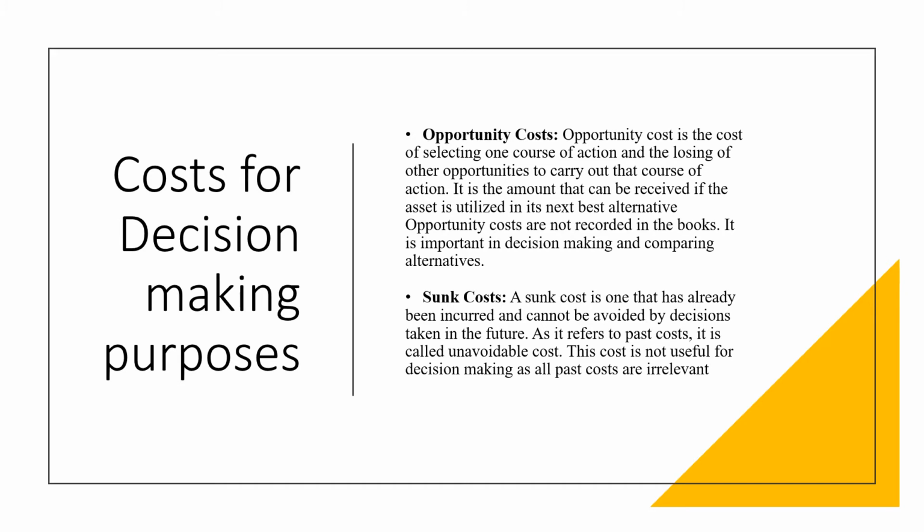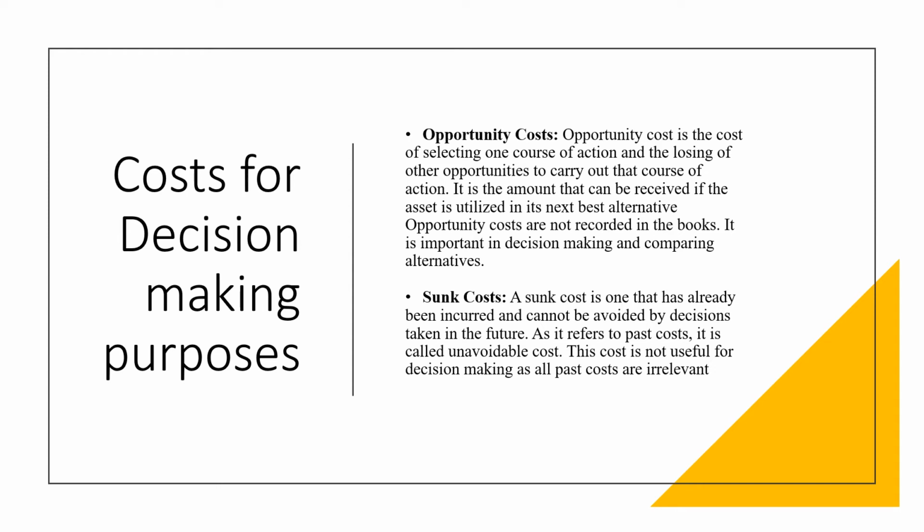Opportunity cost. It is the cost of selecting the next best alternative. It is the cost foregone for selecting the next best alternative. So it is the cost for selecting one course of action and losing other opportunities to carry out that course of action. It is the amount that can be received if the asset is utilized in its next best alternative.